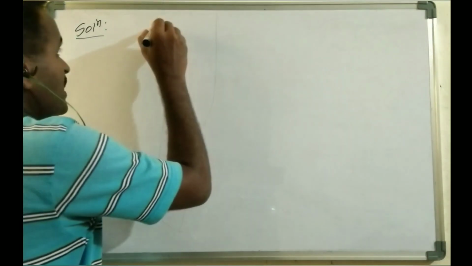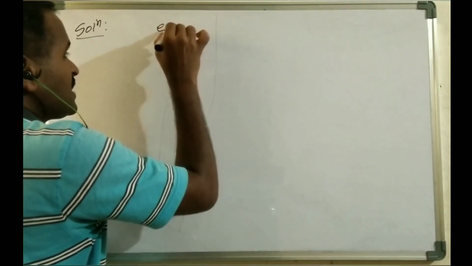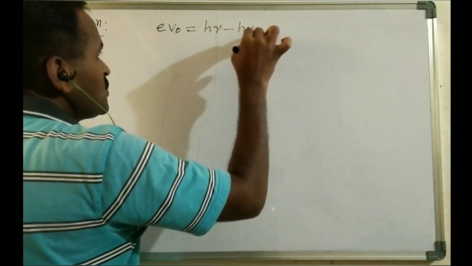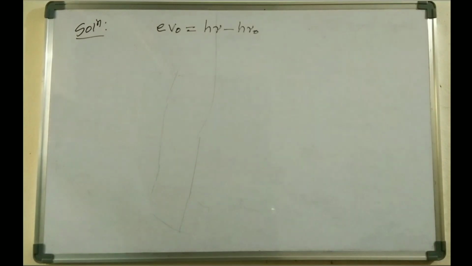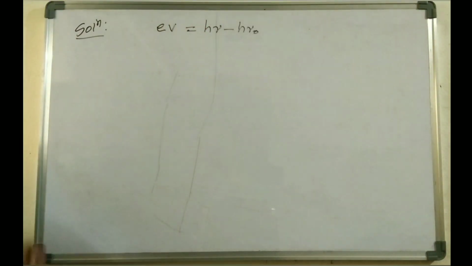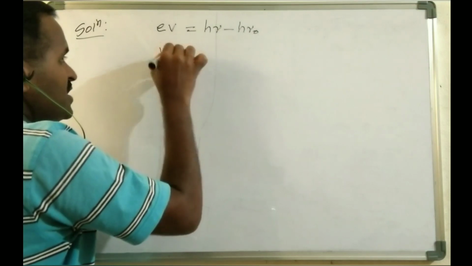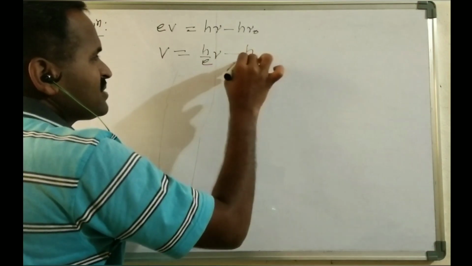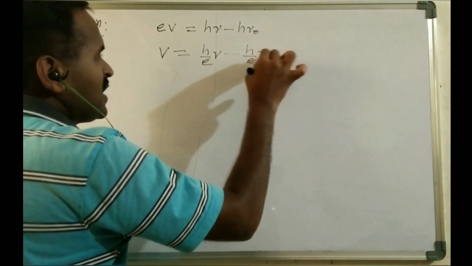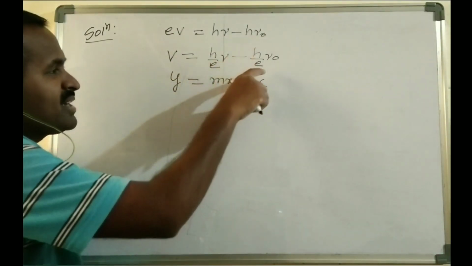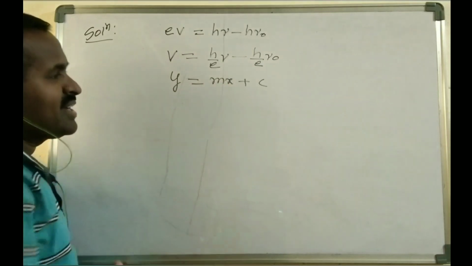Just now we have already seen this in the previous problem: eV naught equals h nu minus h nu naught. Here the stopping potential is taken as V only, so stopping potential V versus frequency. That means V equals h by e times nu minus h by e times nu naught. It is just like y equals mx plus c.